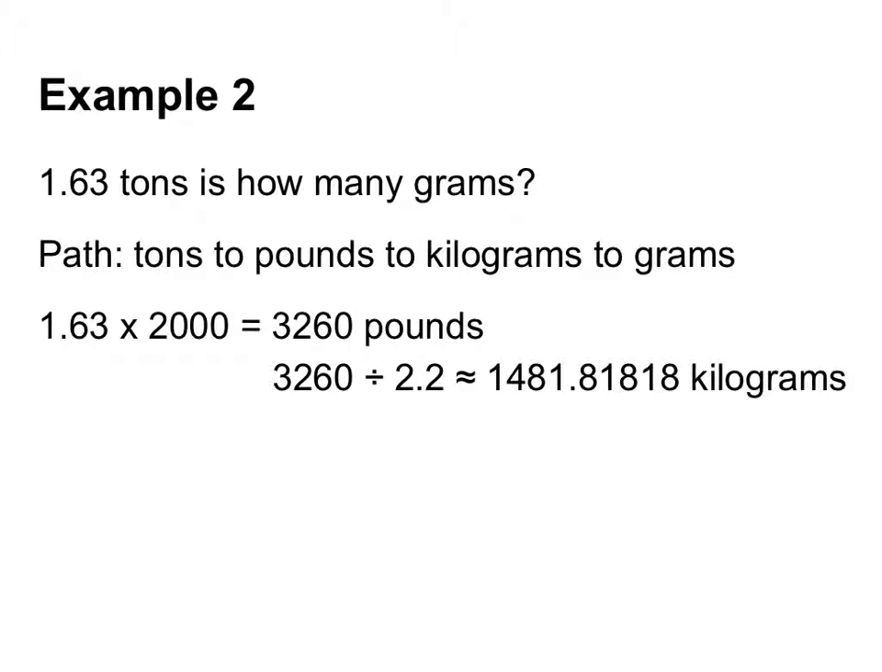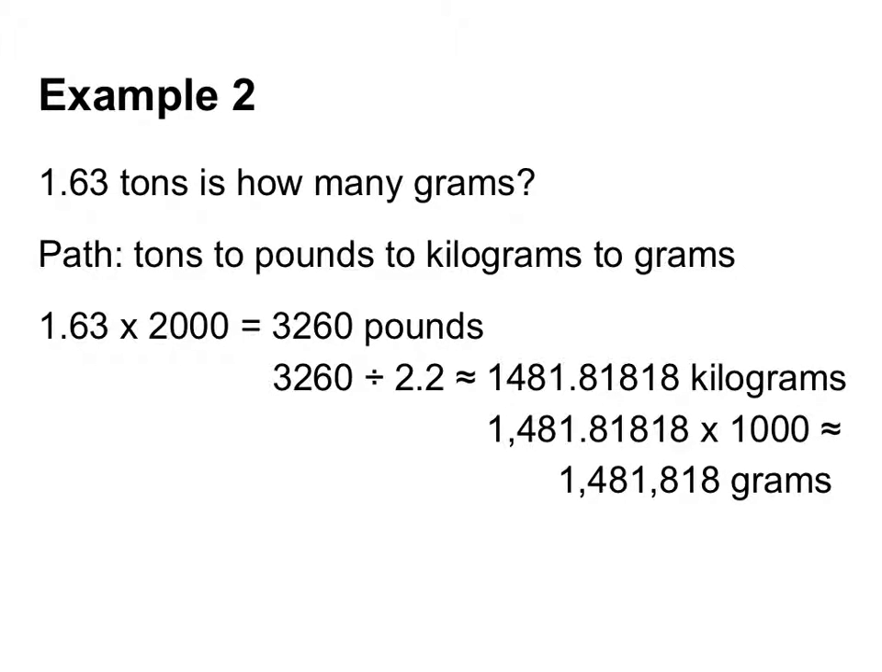So now I'm at kilograms, and then from kilograms I need to go to grams. My conversion factor between kilograms and grams is 1,000. Now, kilograms are big. So if I want to turn that into grams, I'm going to break those kilograms up. I'm going to take a kilogram and break each one into 1,000 little parts, and those are my grams. So I'm going to take my 1,481, etc., multiply that by 1,000, and I'm going to end up with 1,481,818 grams. And then I rounded, there are definitely some decimal places there, but I rounded that off.